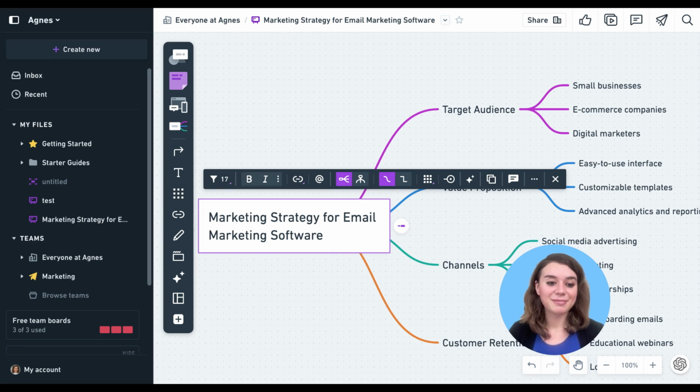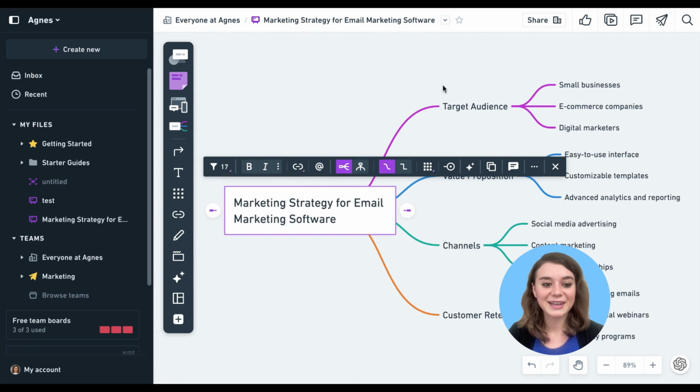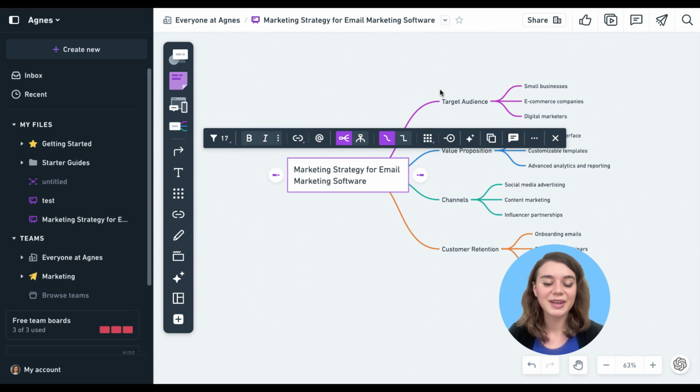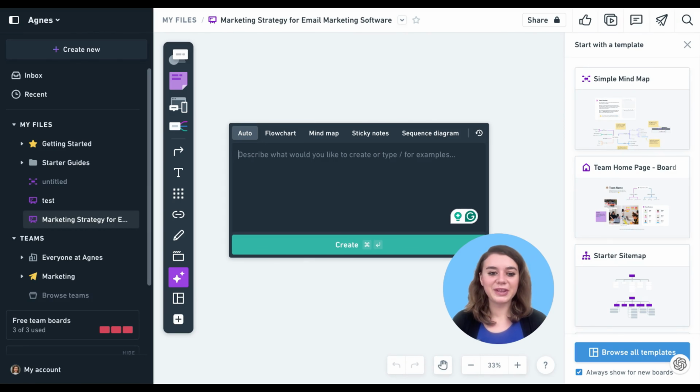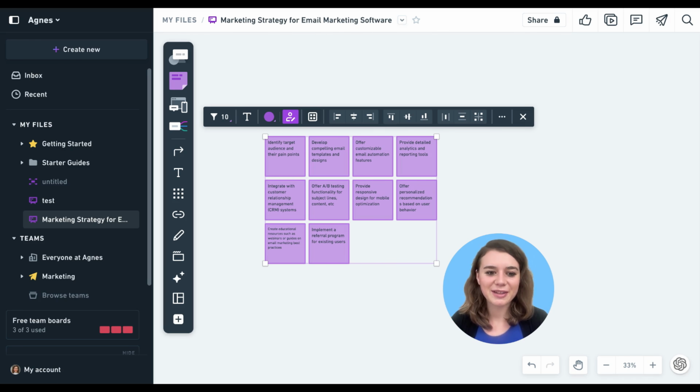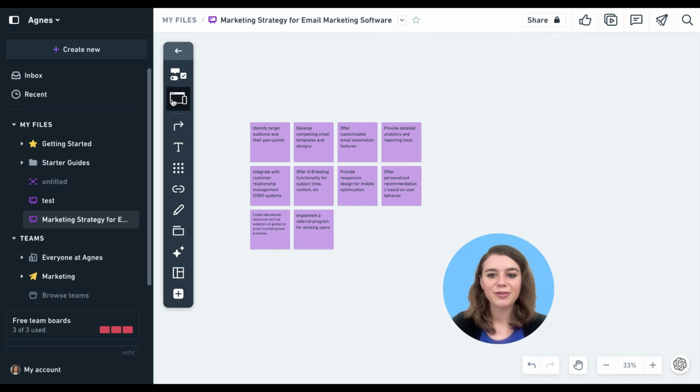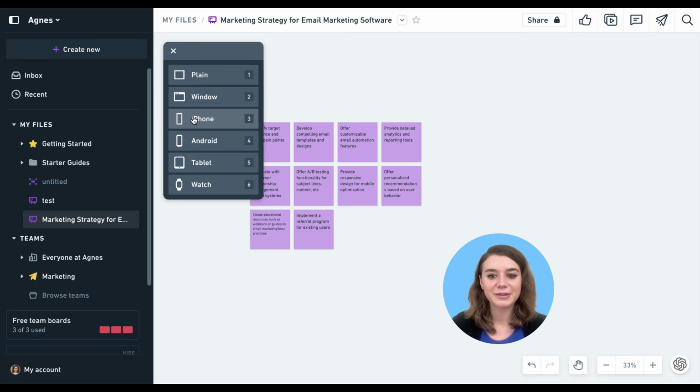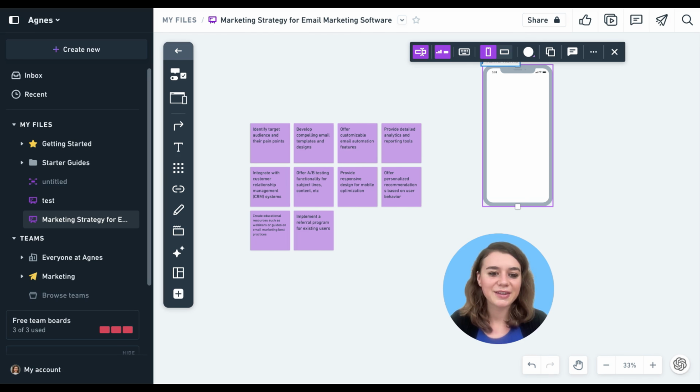It generates a mind map so I can organize my thoughts and ideas into a cohesive structure. And this is super useful for presentations. Another useful feature is the sticky note feature. This is especially useful when you're brainstorming with the team, so everyone can add their perspectives and feedback instantly. Whimsical also allows you to create frames for multiple devices, ensuring that your visualizations are always perfectly formatted.